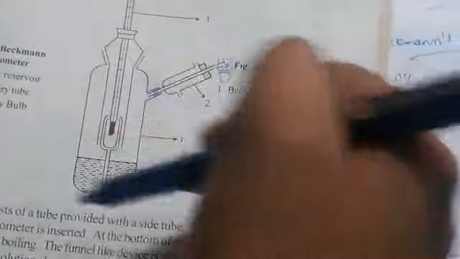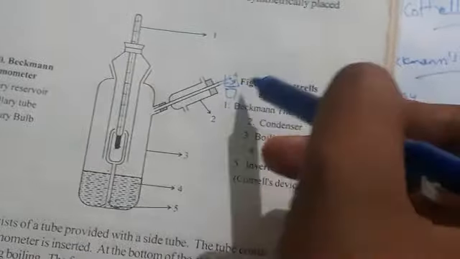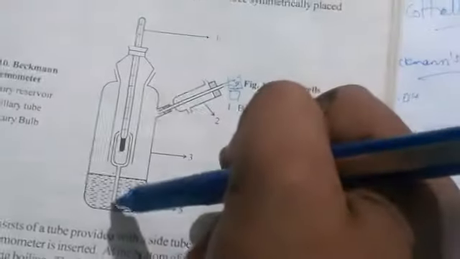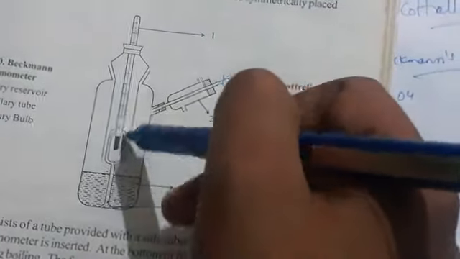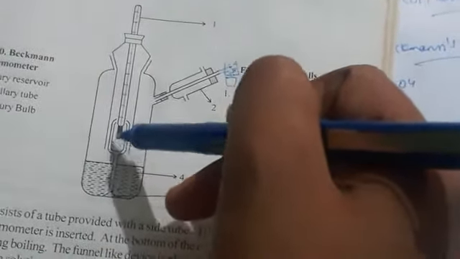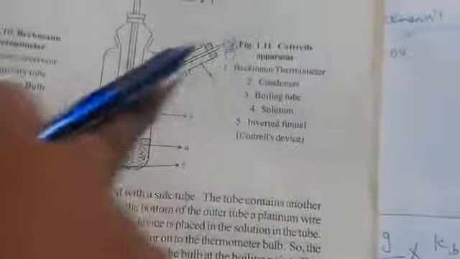Once again, whenever you are heating the solution, the solvent is already heated, and the vapors pass through the Cottrell's device touching the thermometer. The temperature increases automatically, and at a certain point it stops. Then the constant temperature we note down.